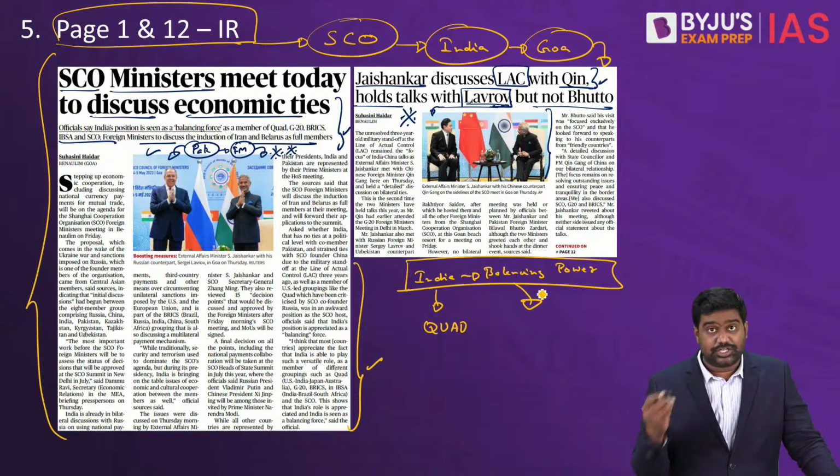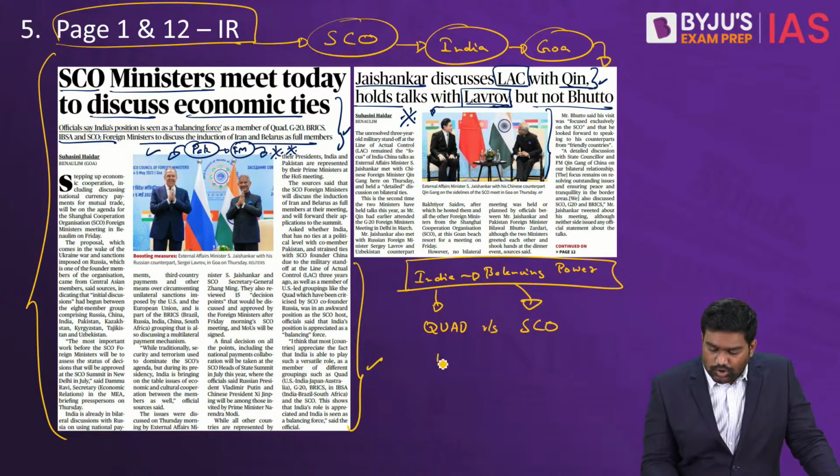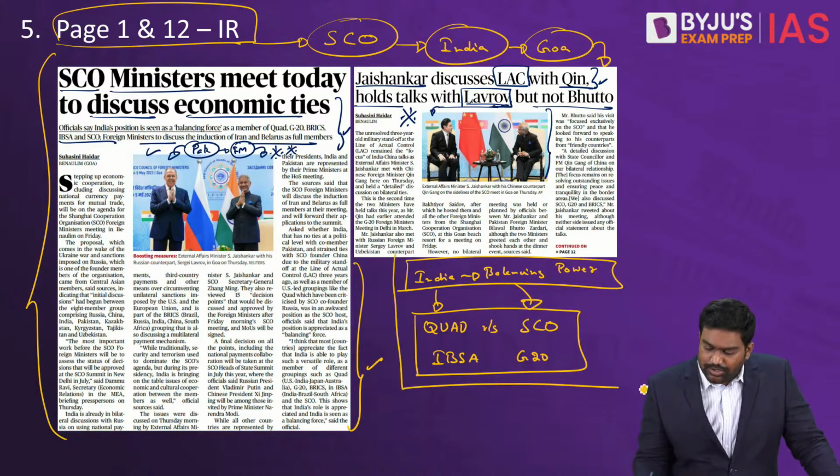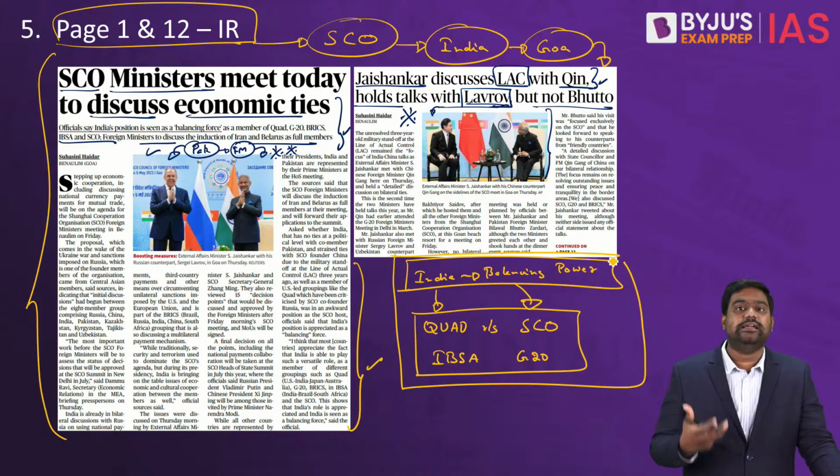We are also part of Russia and China-led groups like SCO. This in itself is seen as a contradiction by many countries and by many strategic experts. We are also part of other groups like IBSA. We are part of G20. Many see this as a contradiction, but India says this is not a contradiction.